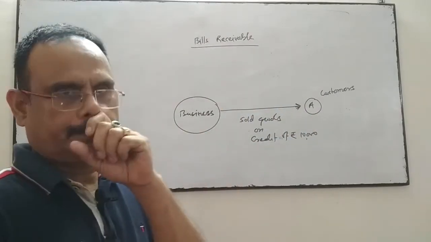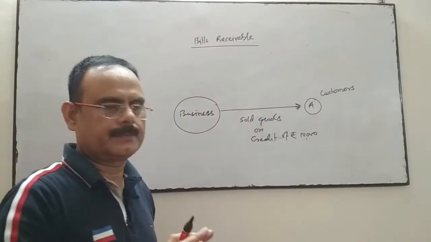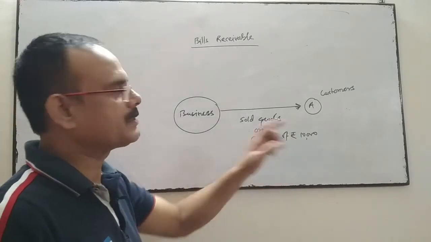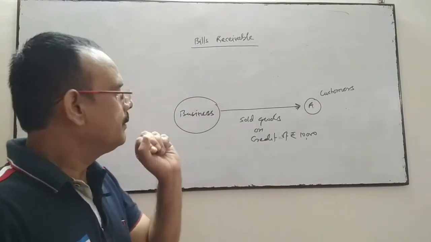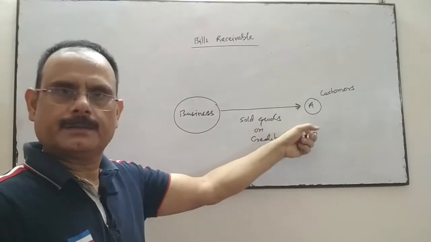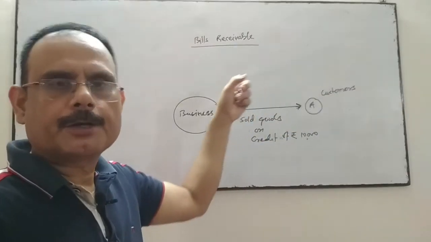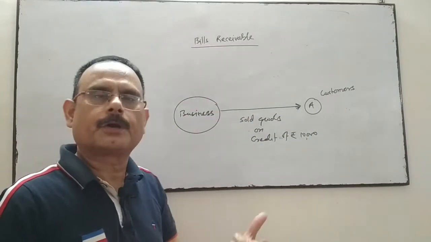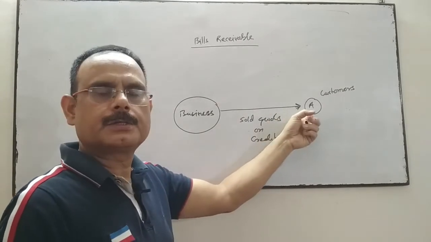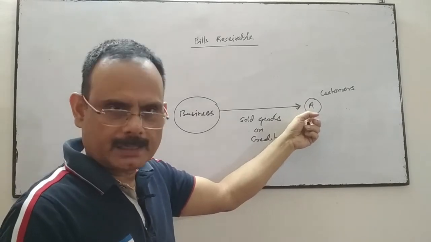A is the customer. Now, A is the debtor. It is clear A is the debtor because he has not paid rupees 10,000. But if the business doesn't rely on A, whether A will pay the amount on the due date or not as promised, at the time of credit sale, A may promise that I will pay this amount after a month or after 15 days or after 3 months.